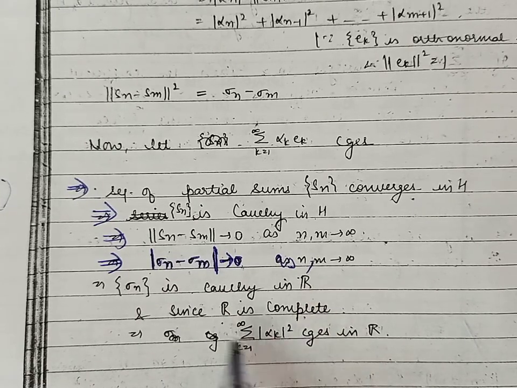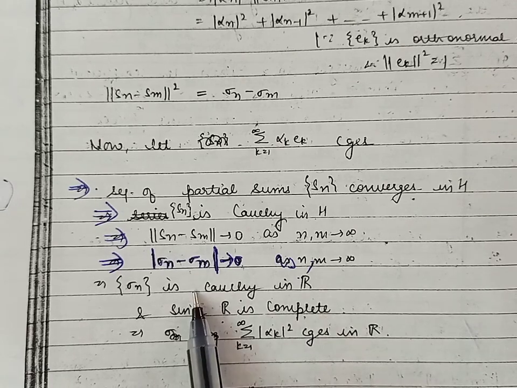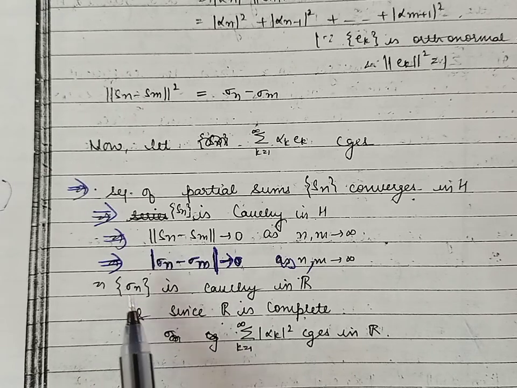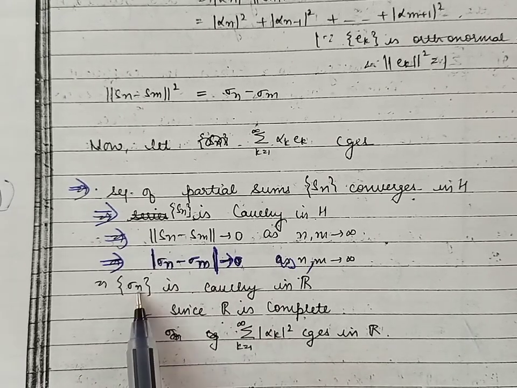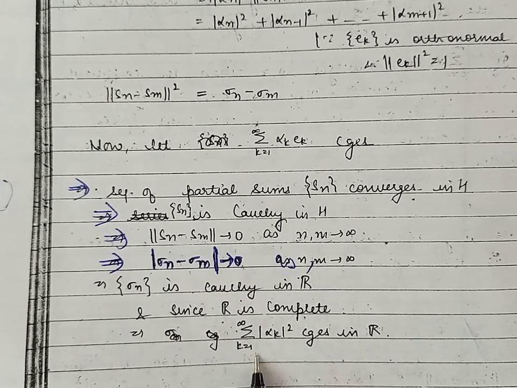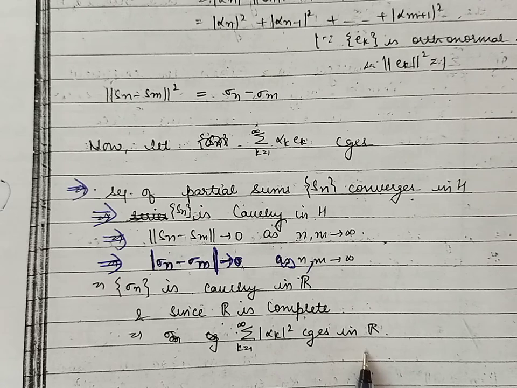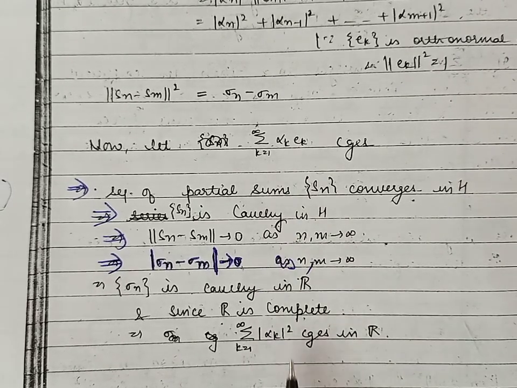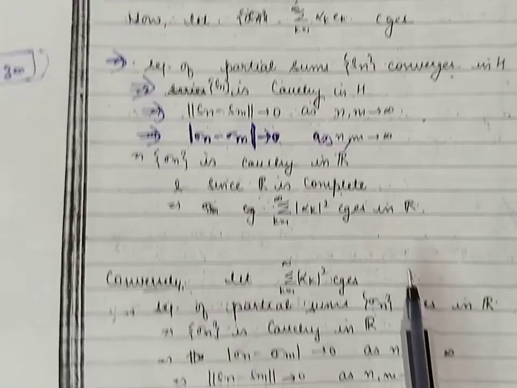Now the set of real numbers is complete, therefore every Cauchy sequence will be convergent, therefore sigma n will be convergent. And sigma n is the sequence of partial sums of this series, and if the sequence of partial sums is convergent, then the series also converges. So in the first part we have proved that if this series is convergent, then the series summation of mod alpha k squared is also convergent. Now we'll prove the converse part.